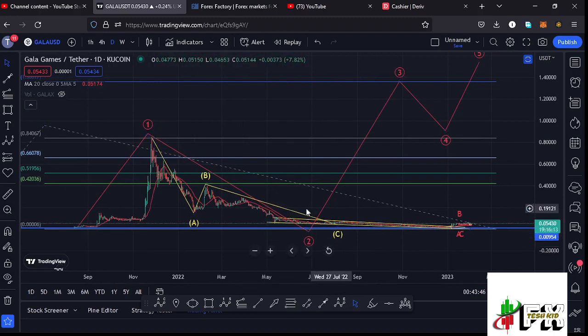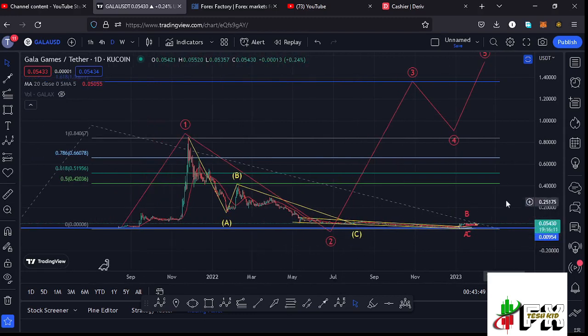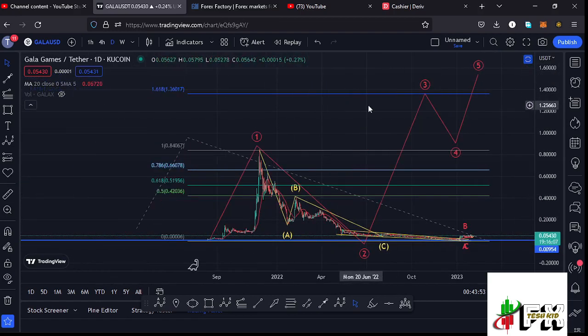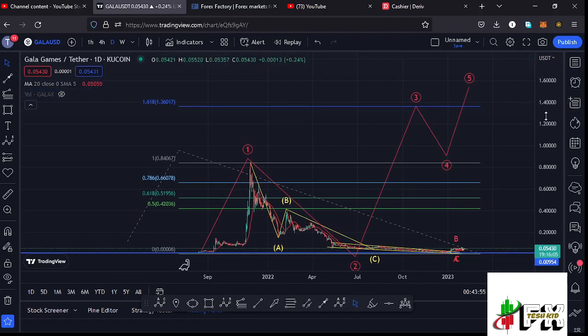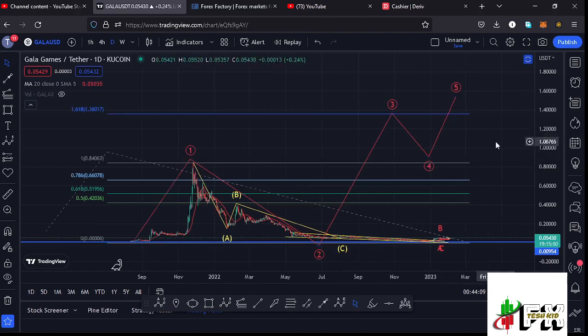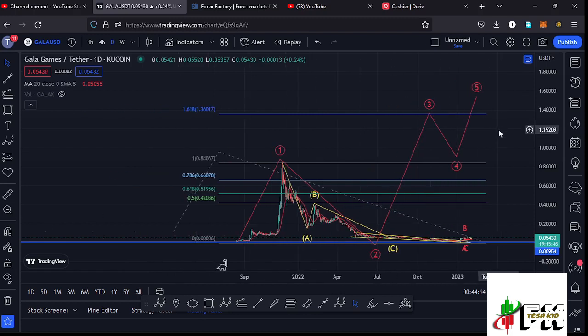And after seeing the low for this second wave, whatever we expect on the long-term scenarios is a bounce to the upside in the formation of this wave 3, and that is what I'm expecting on the long-term scenarios, having a target area at the fib level 1.618, which perfectly lies at around the $1.36017 mark before we can expect a wave 4, then continue pushing even higher in the formation of that wave 5. So those are my short-term and the long-term scenarios, and let's be patient and see how that plays out, and I'll be keeping you updated.